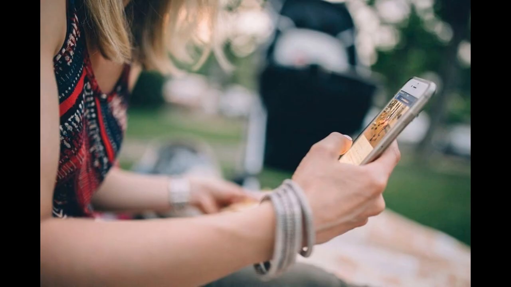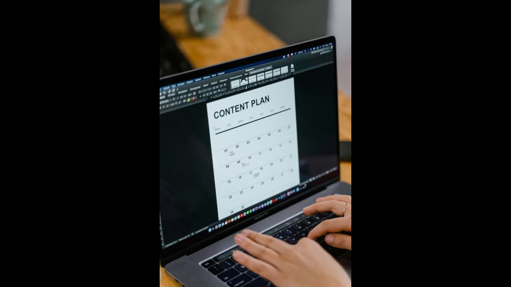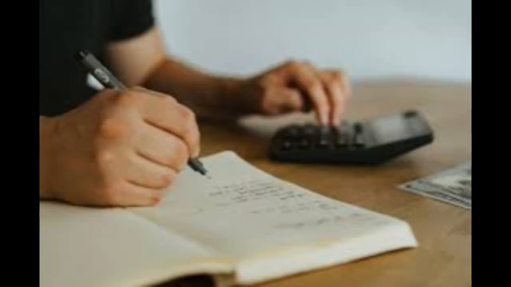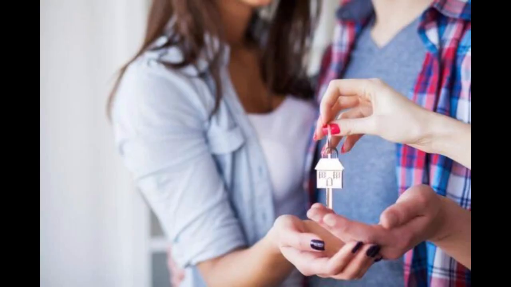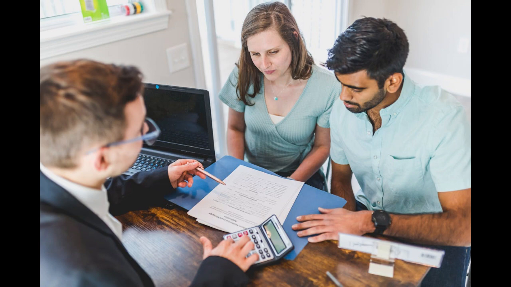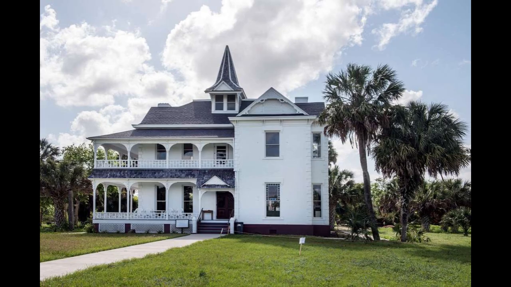Step 10. Scale by leveraging AI for team building and expansion. As your business grows, use AI to help build your team and scale operations. Ask ChatGPT to write job descriptions and outreach messages. Prompt: write a job ad for hiring a virtual assistant for a real estate company. List responsibilities, qualifications, and how to apply. You can use Teal, https://www.tealhq.com, to manage your hiring process or create role-specific onboarding guides with AI-generated SOPs, standard operating procedures.